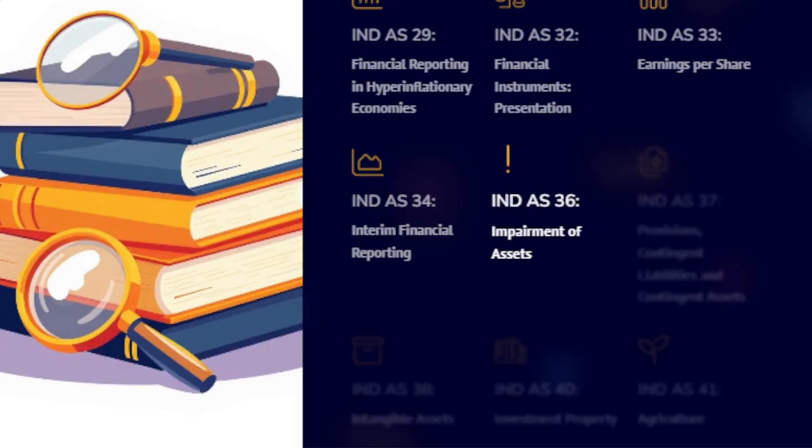IND AS 36, Impairment of Assets, requires companies to ensure that their assets are not overvalued. If the recoverable amount, that is the higher of value in use or fair value less cost to sell, is less than the carrying amount, the asset is impaired and must be written down.